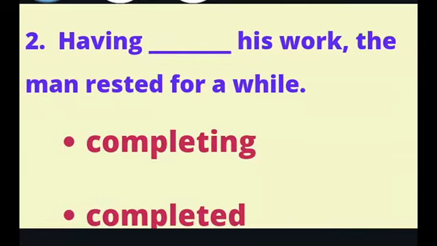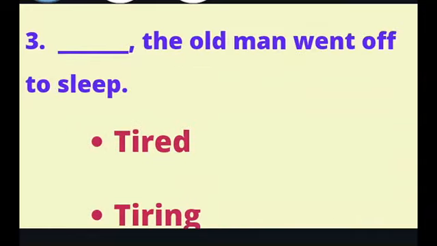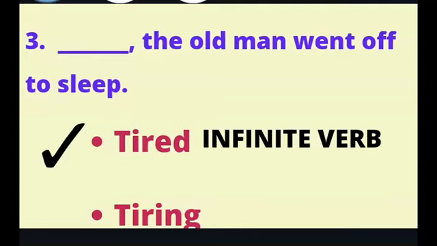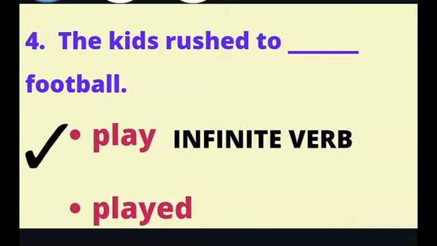Second, having dash his work, the man rested for a while. Answer, completed, and it is an infinite verb. Third, dash the old man went off to sleep. Option, tired, and it is an infinite verb. The kids rushed to dash football. Answer, play, and it is an infinite verb.